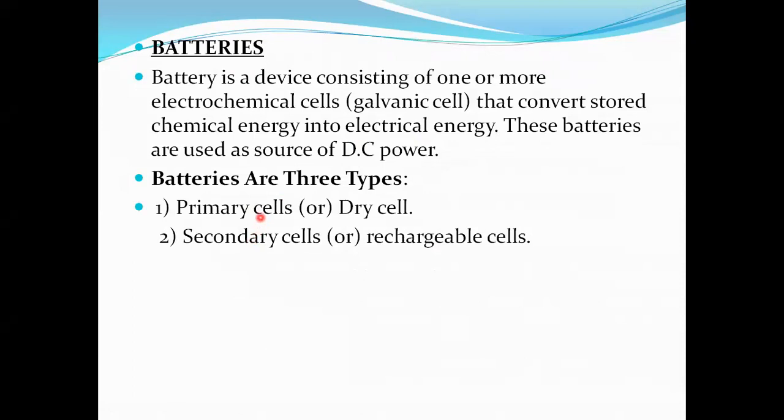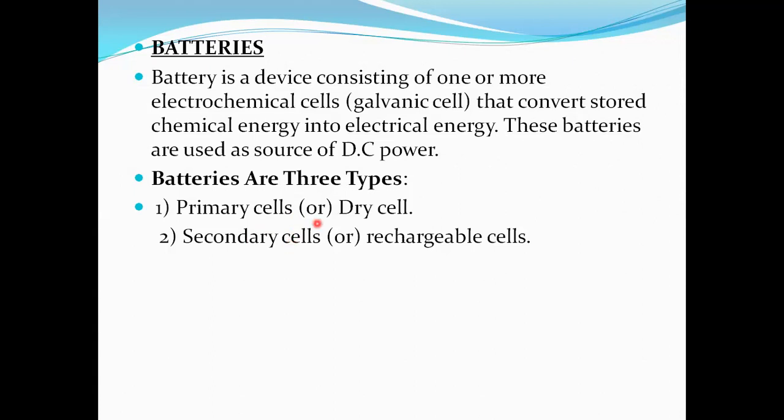A primary cell is a discharging battery, and a secondary cell is a recharging battery. A primary cell can be operated in only one direction. A secondary cell can be operated in both directions. After usage, the primary cell becomes dead, whereas the secondary cell can be used and recharged for several cycles.